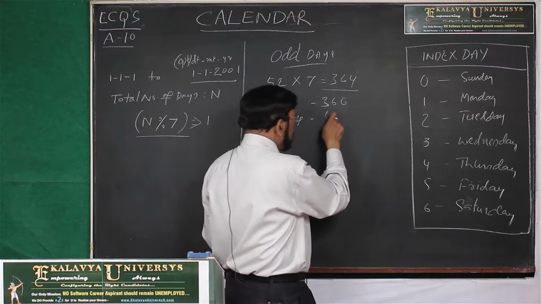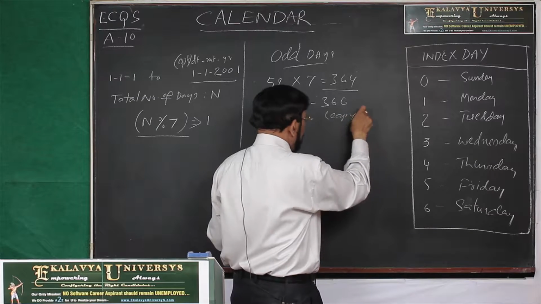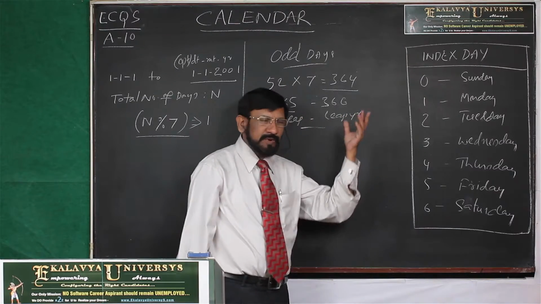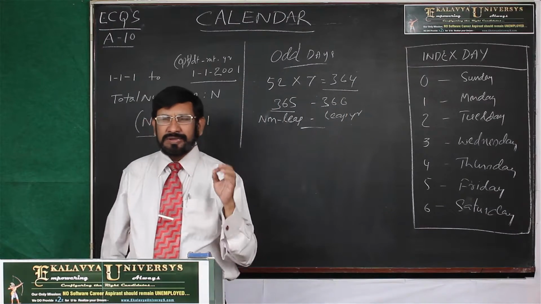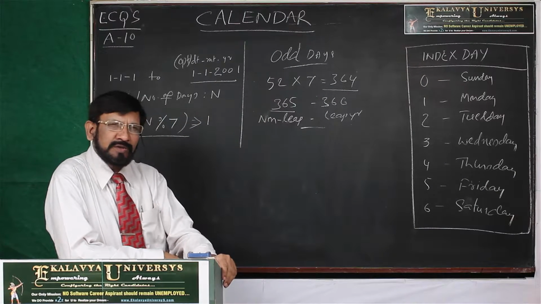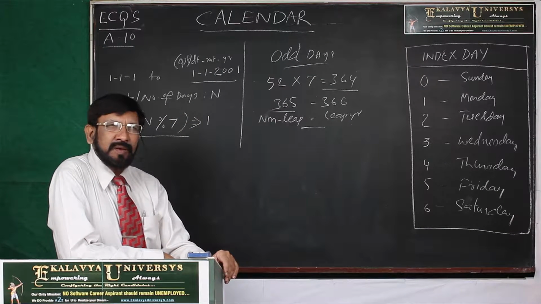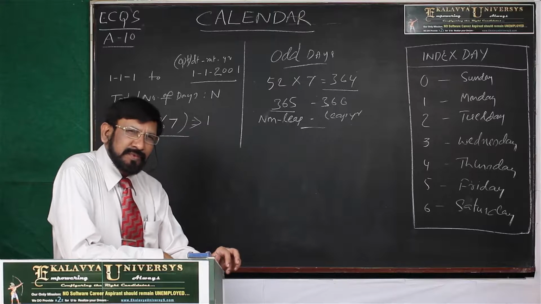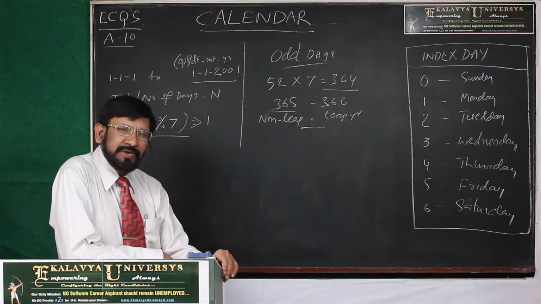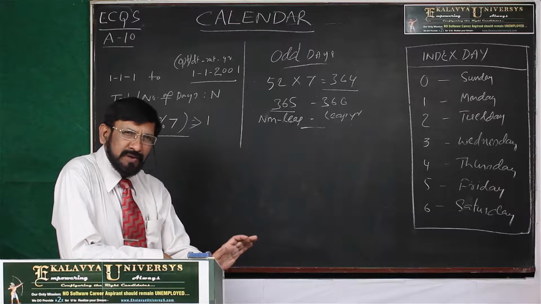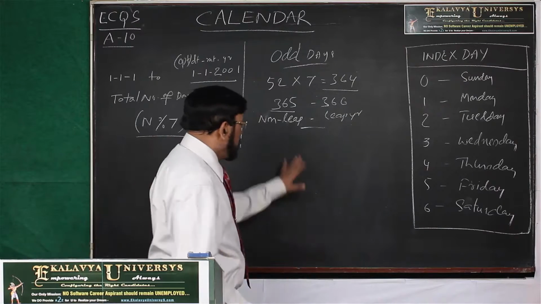This is called a leap year. Before introducing this, I have to explain what is a leap year and what is a non-leap year. If I ask you which is the leap year, most of you tell only one thing. What is that?